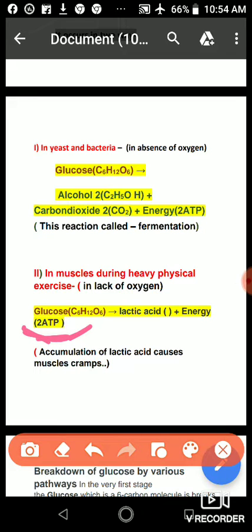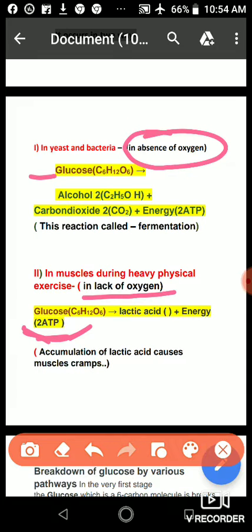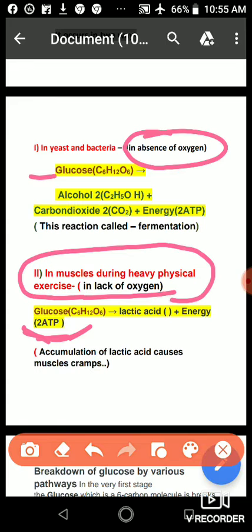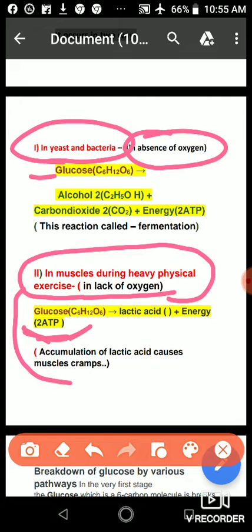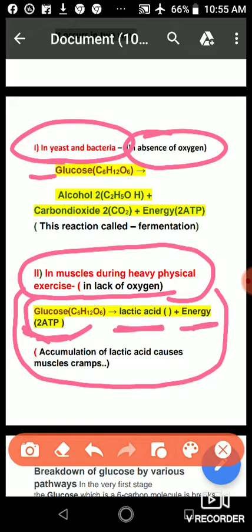But what is the difference? In the first case, this reaction occurs in the absence of oxygen, and this reaction occurs in a lack of oxygen, meaning in the presence of an insufficient amount of oxygen. This reaction occurs in muscles and that reaction occurs in yeast. And what will be the product? When it occurs in our muscles, glucose breaks down to lactic acid and 2 ATP molecules.